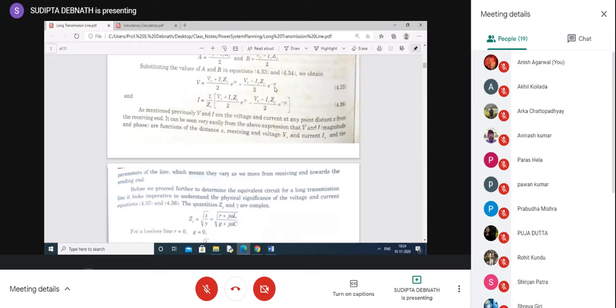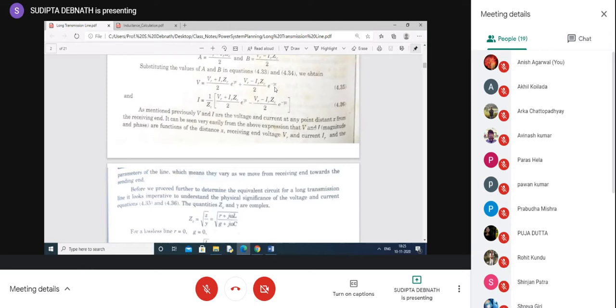Actually, this is known as the traveling wave theory. These voltage and current waveforms are considered as waves and they are always divided into two parts: one is the incident wave, another is the reflected wave. It is considered that the incident wave travels from the sending end to the receiving end, gradually decreasing in magnitude.